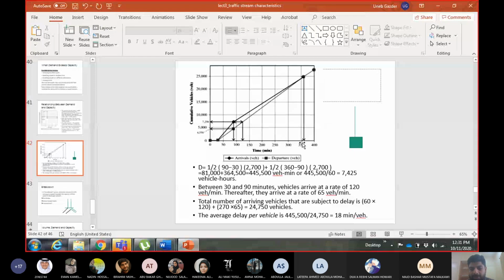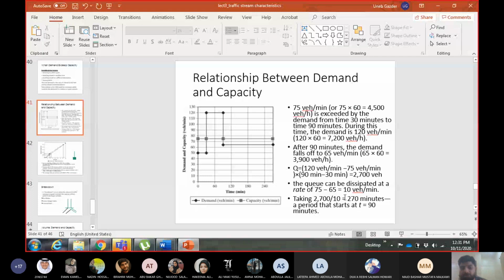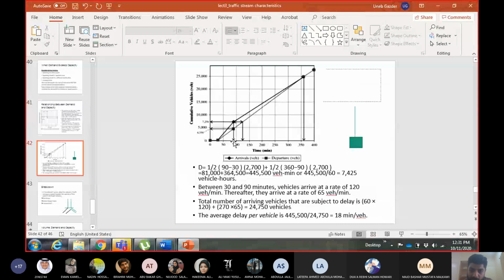I calculated it here: 10 vehicles per minute will be dispatched. So in order to dispatch 2,700 vehicles, you need 270 minutes starting from 90. 90 plus 270 gives you 360. So at time 360, the queue will completely go off and the arrival will become equal to departure.